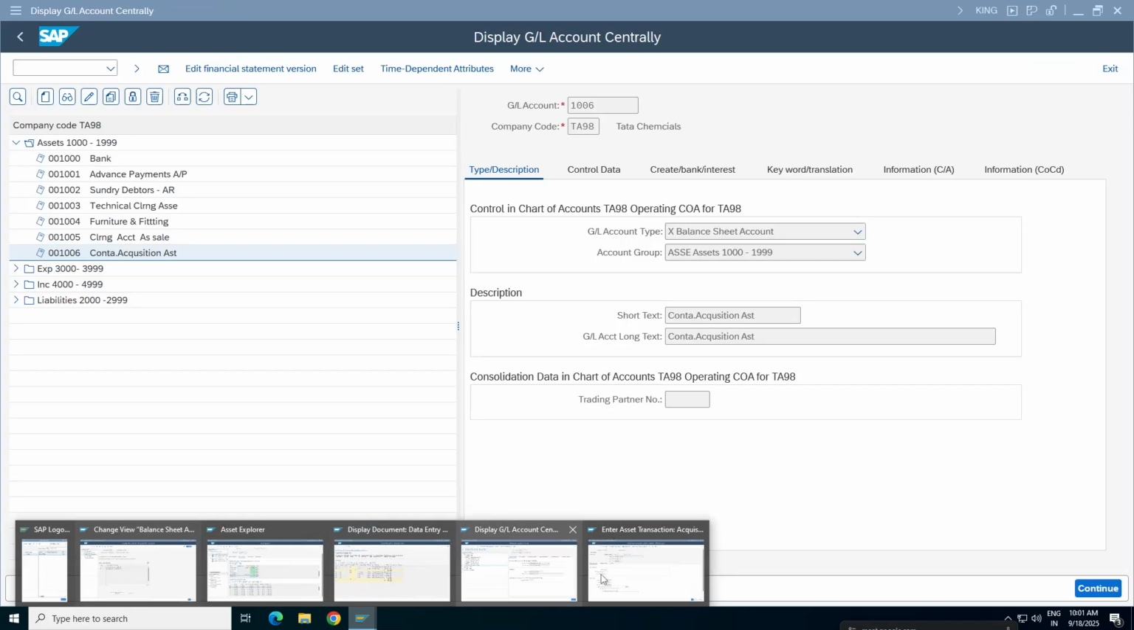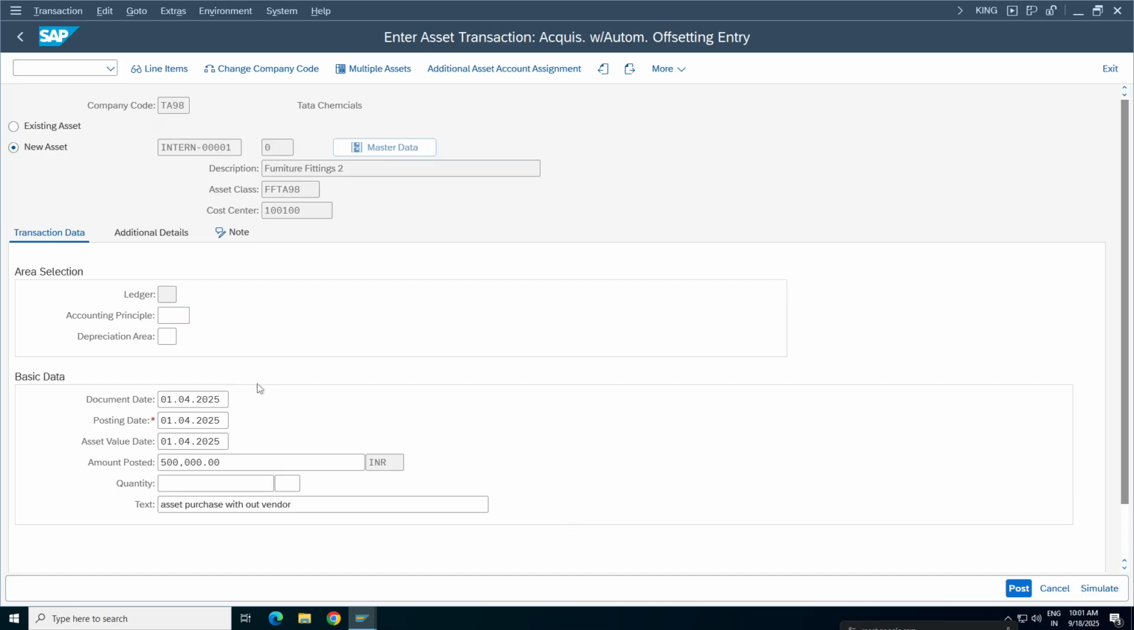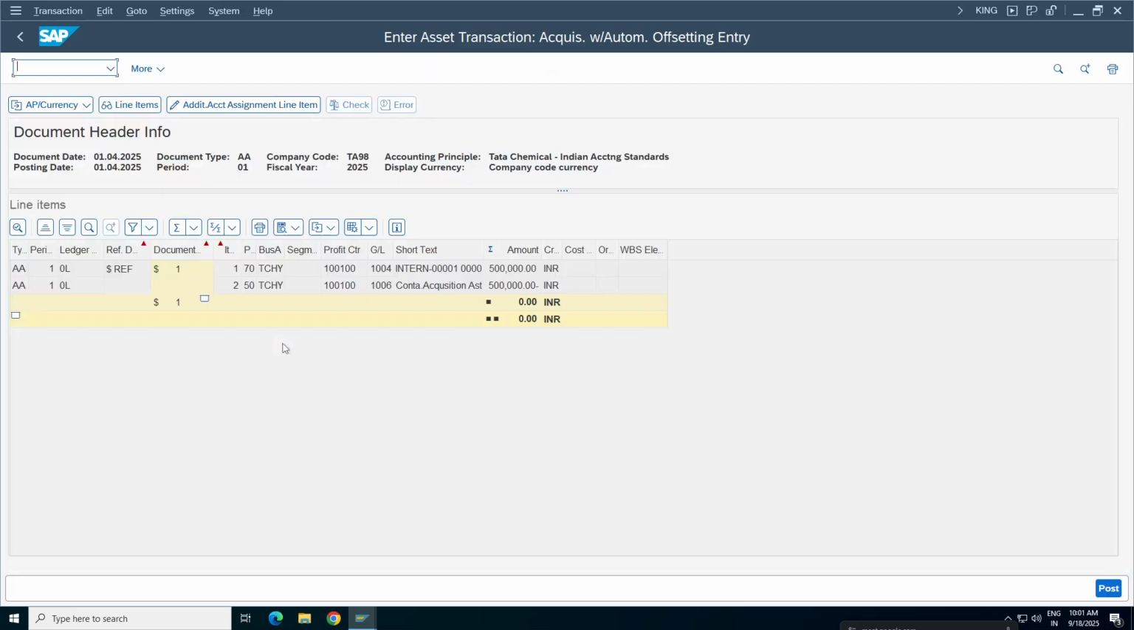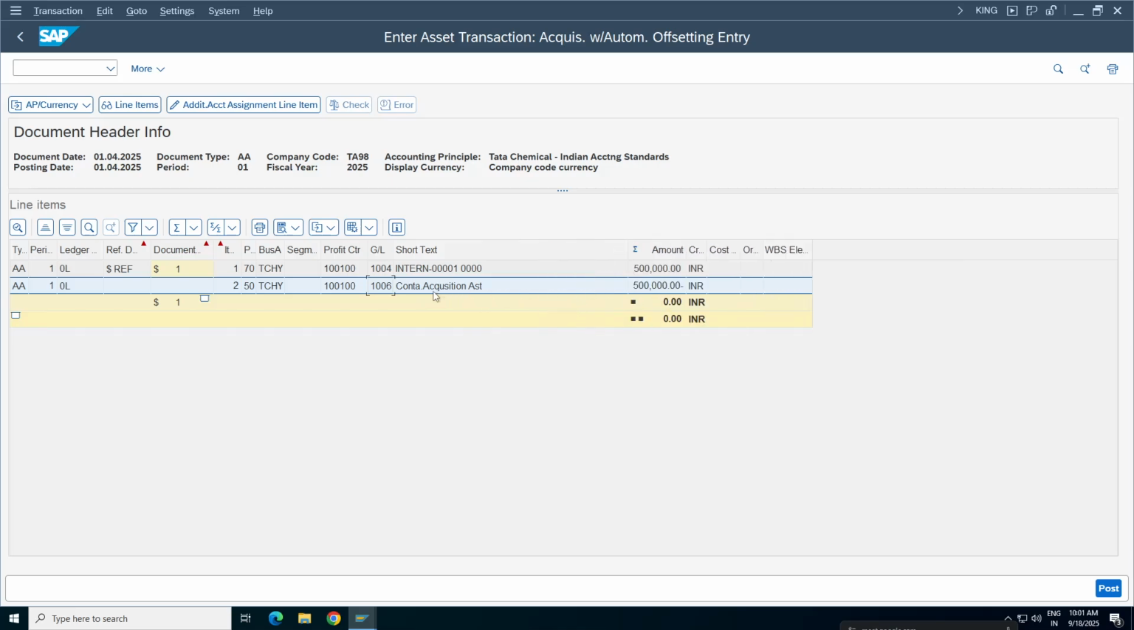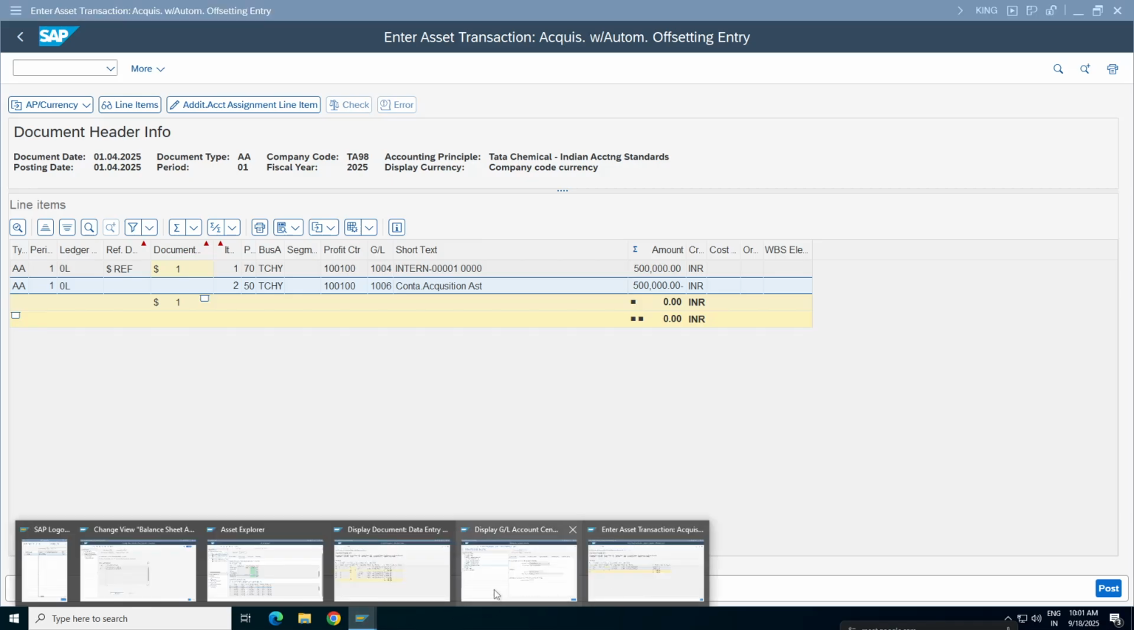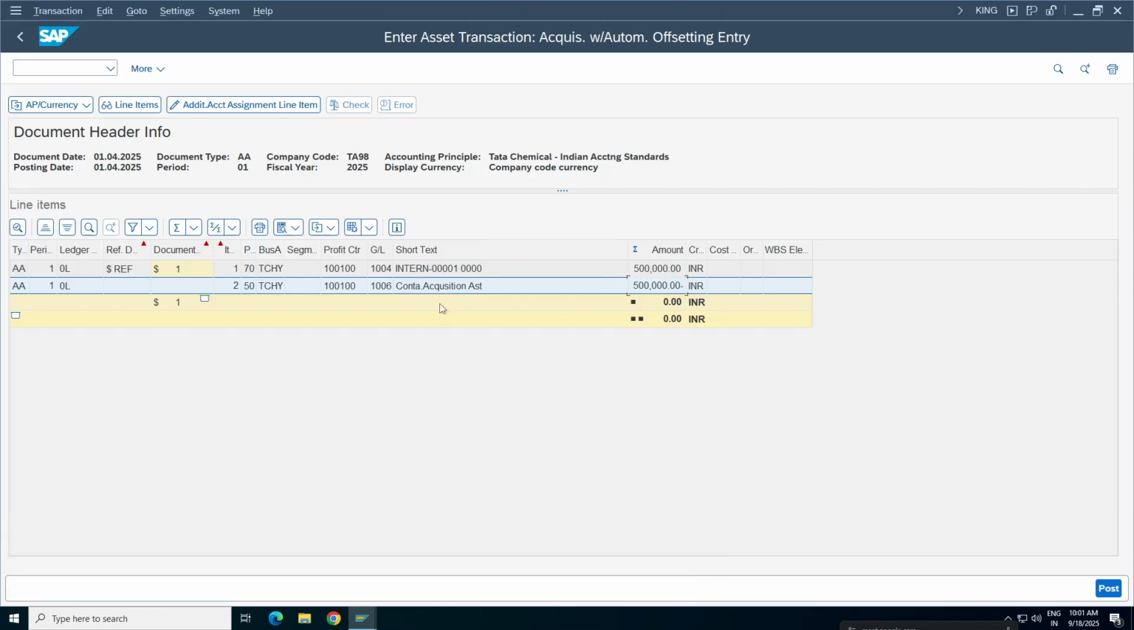Go back to your transaction. Click on simulate again. Now the system is not throwing any errors. Absolutely, perfectly, 1006 came into the picture. So what it is doing is the contra acquisition asset is getting credited instead of the vendor. It's coming on the credit side, right?